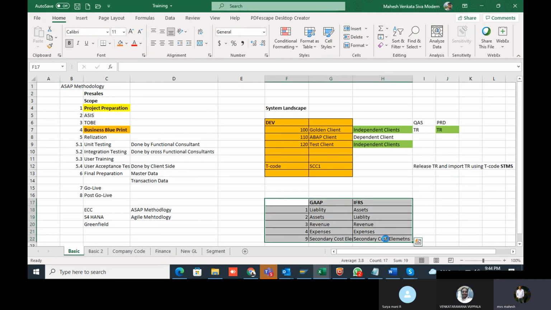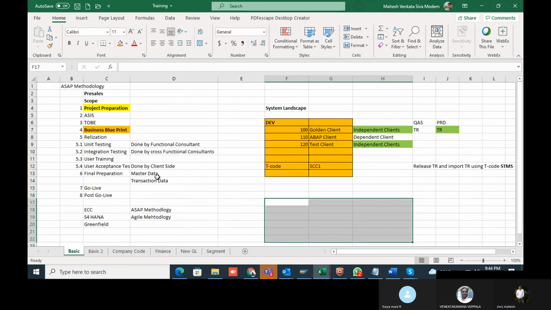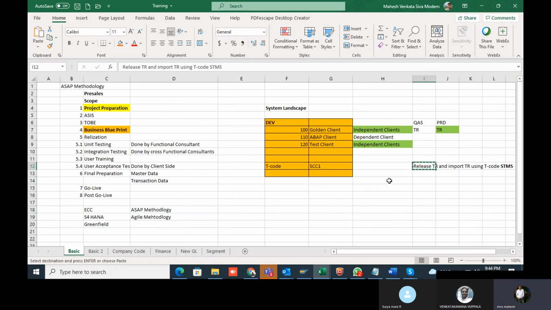I will mention the financial. These two are the main things a functional resource has to understand: the landscape and what methodology you are using.